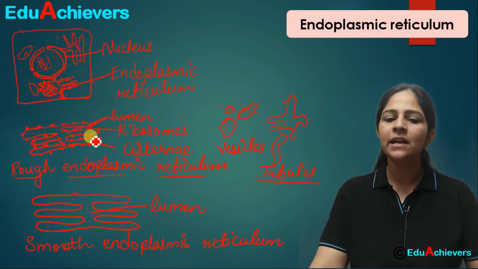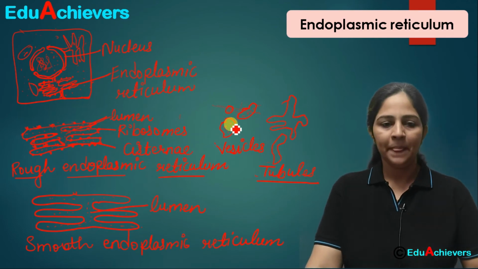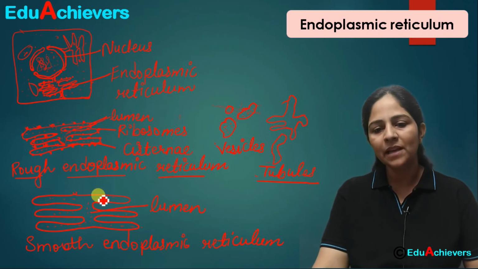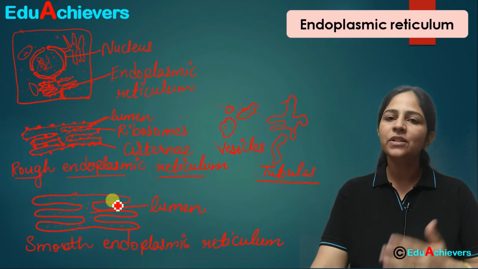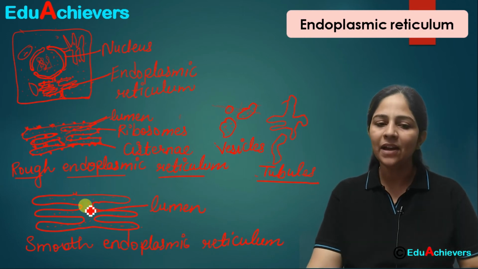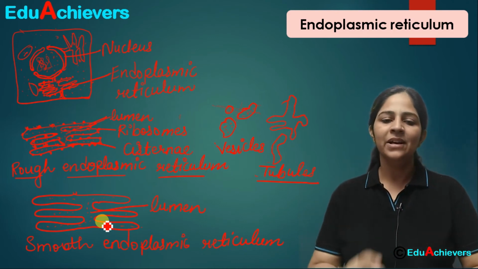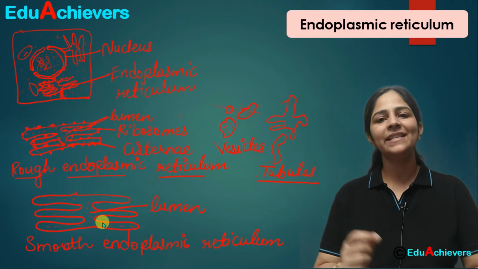This area is called lumen, and these flattened sacs are called cisternae. Fine. When we talk about vesicles, vesicles can be of this shape, tubules can be of this shape. Smooth endoplasmic reticulum, we call it smooth because it does not have any ribosomes attached on its surface, so it looks smooth from outside. That's why it is called smooth endoplasmic reticulum.